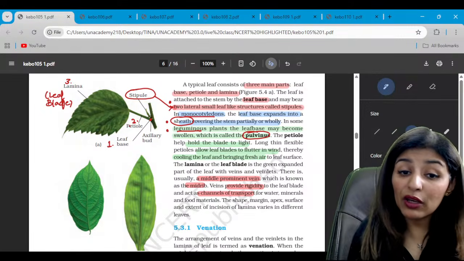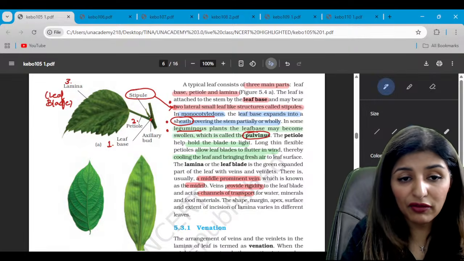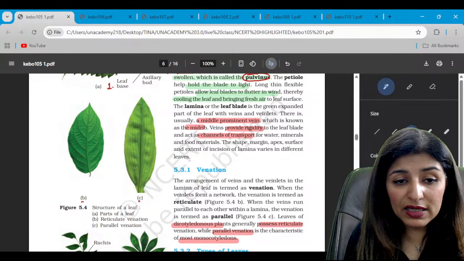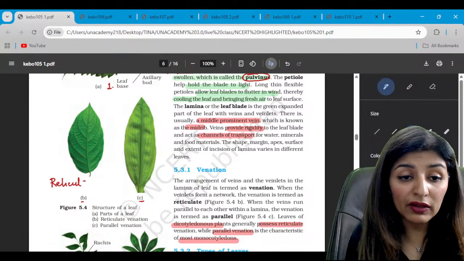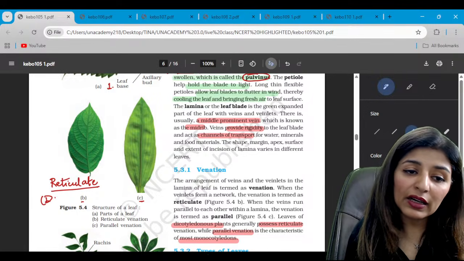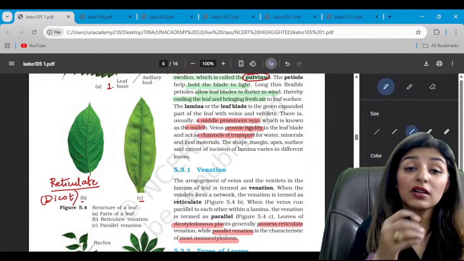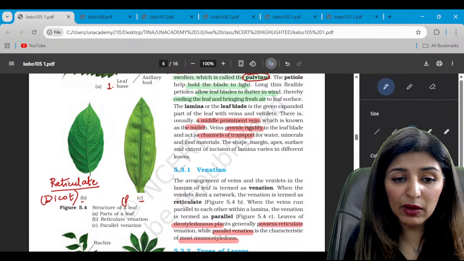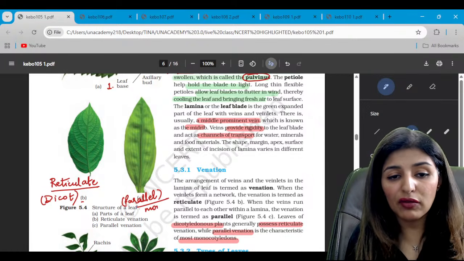While petiole may or may not be present, and this is the lamina, where we see a network of veins and veinlets, right? Now, in the diagram B and C, we are able to see the venation. So this is a reticulate venation where a network of veins and veinlets is formed. Reticulate is a characteristic feature of dicots, but is it present in all dicots? No, right?